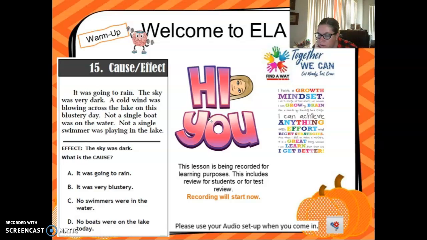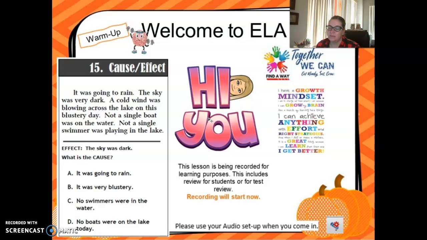Our warm-up for today is a cause and effect, just like last time in small group. So let's see. It was going to rain. The sky was very dark. A cold wind was blowing across the lake on this blustery day. Not a single boat was on the water. Not a single swimmer was playing in the lake.